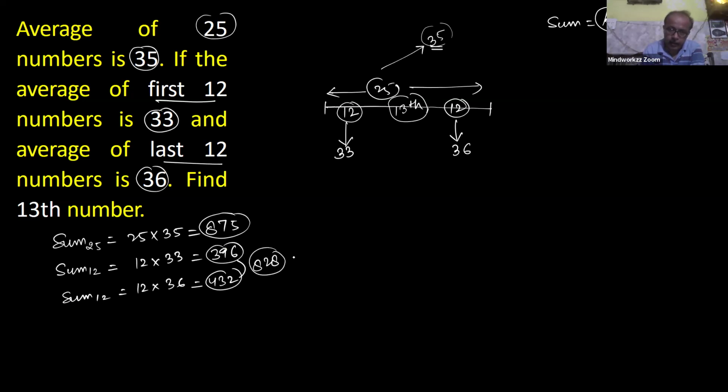And 828 is the sum for 24 numbers. Why 24? Initial 12 and last 12, it means total 24 numbers. If you subtract 875 and 828, now you get what? 47. This is the sum of all 25 numbers, and this one is for initial 12 and last 12. So obviously the difference value represents the 13th term, which is 47.